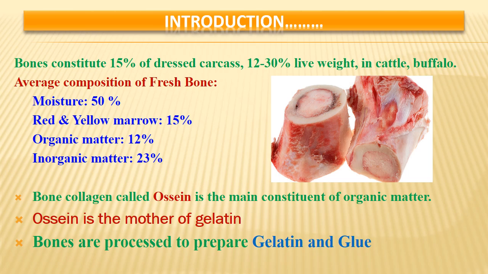That is the thick collagen part. This ossein is actually called the mother of gelatin. So our discussion is more on the use of these bones for making gelatin. Bones are primarily used, if they are of good quality, for making gelatin, and the lower quality is called glue.